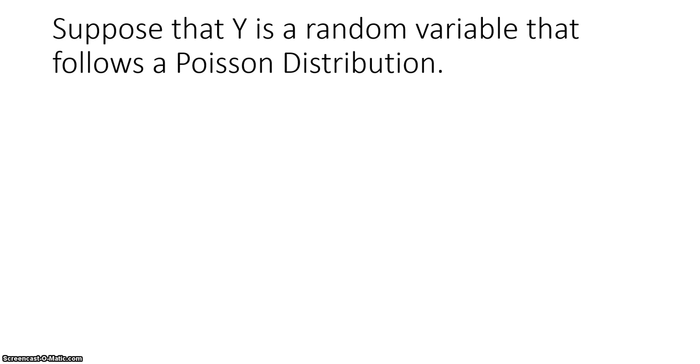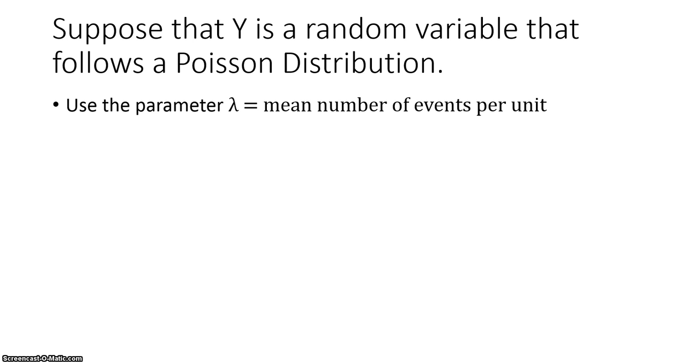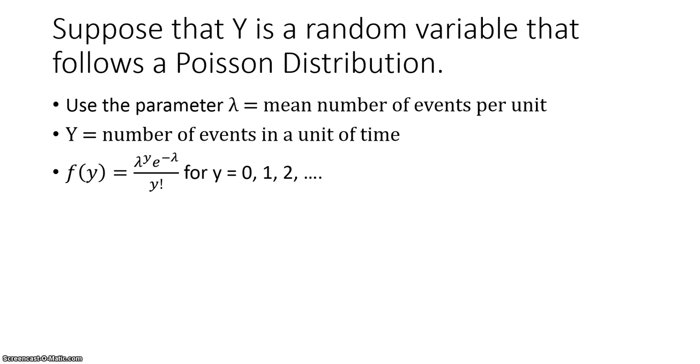Suppose that y is a random variable that follows a Poisson distribution. We use the parameter lambda to be the mean number of events per unit of time or space. And y, remember, was the number of events that occur in a single unit of time or space. And the probability mass function, f of y, was equal to lambda to the y times e to the minus lambda divided by y factorial for the non-negative integers 0, 1, 2, and so on.